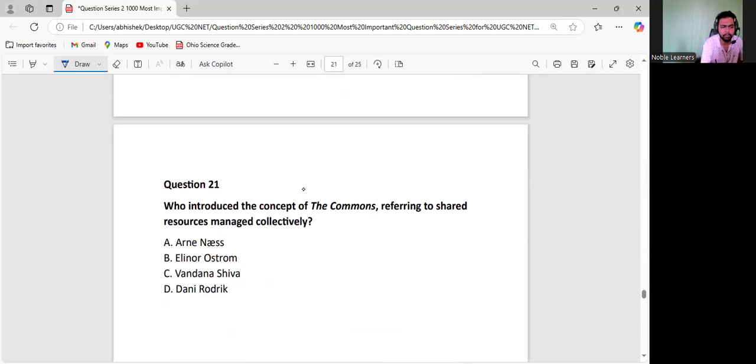Who gave the concept of commons? The global commons concept came later on, but who gave the concept of commons? There are some common entities which are the responsibility of all of us, like the atmosphere, oceans, air, water. These are commons, and they are needed by each and everyone, irrespective of your race, nationality, gender, or caste. So it's our responsibility to protect them. And if we come together collectively to manage them, then we could do that. So this is the concept. Eleanor Ostrom gave this concept.